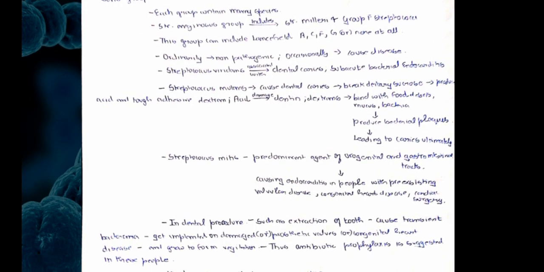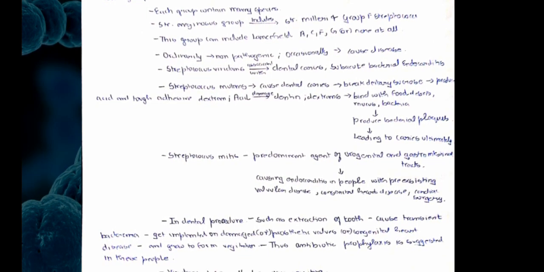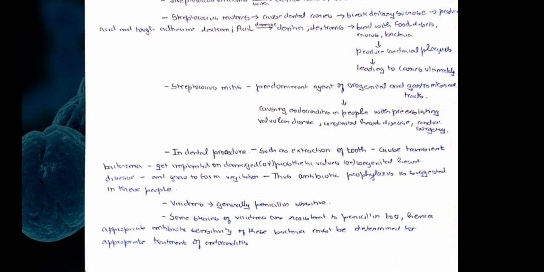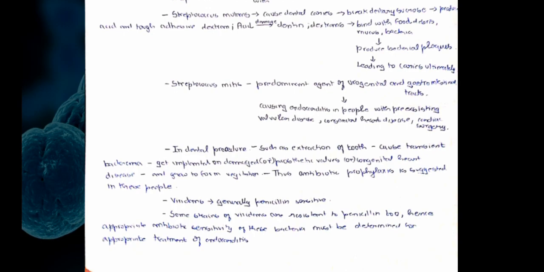Streptococcus mitis is a predominant agent of the urogenital and gastrointestinal tract, causing endocarditis in people with pre-existing valvular heart disease, congenital heart disease, and persons undergoing cardiac surgery. So yeah, in dental procedures such as extraction of a tooth, it causes transient bacteremia, which gets implanted on damaged or prosthetic heart valves or in a congenital heart disease patient, and it grows into a vegetation, and thus antibiotic prophylaxis is suggested in these kinds of people.